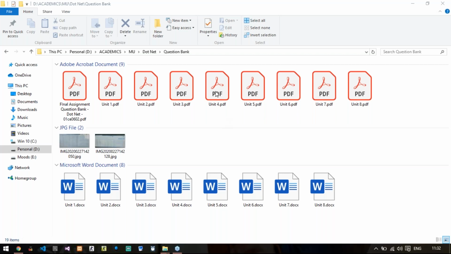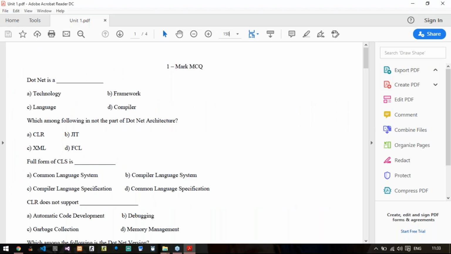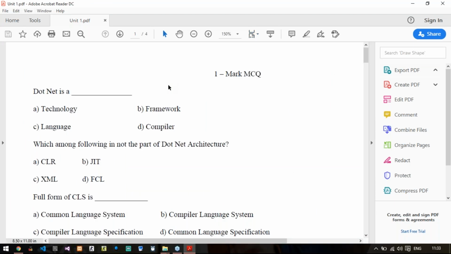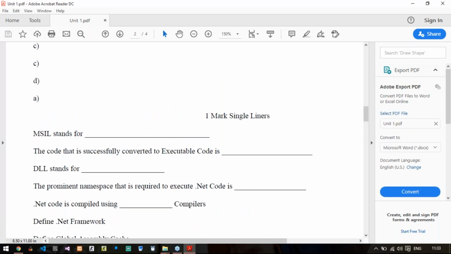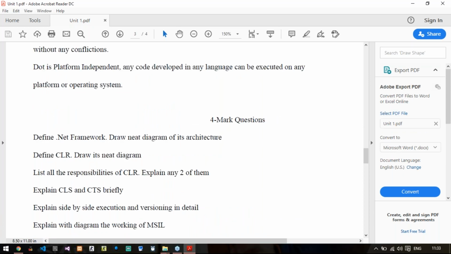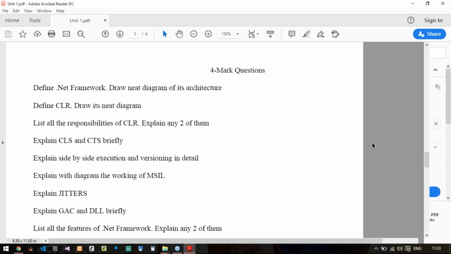Okay, so let's start with our session. I'm starting with unit number 1 first, which is the pure theory session. Let me zoom it first. I'm not discussing 1 mark MCQs or 1 mark one-liners. I will directly move on to the 4 marks questions. Right. So what is the first question?